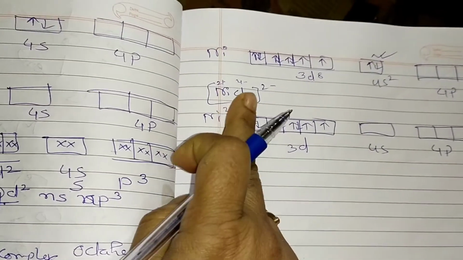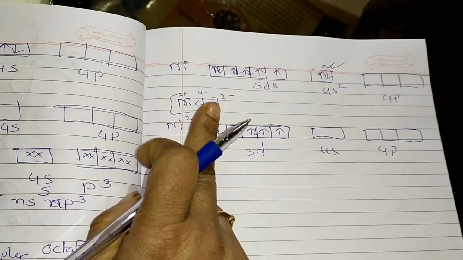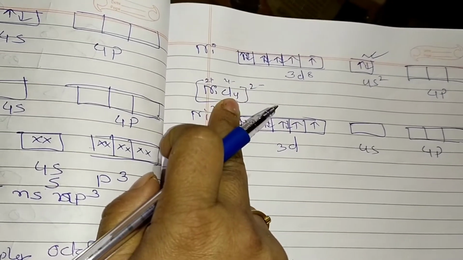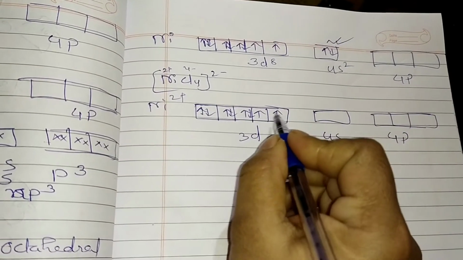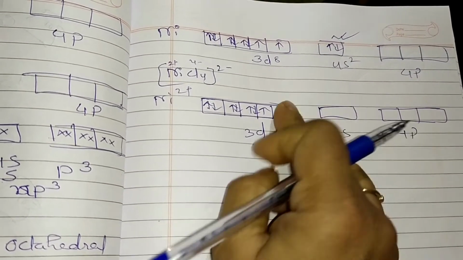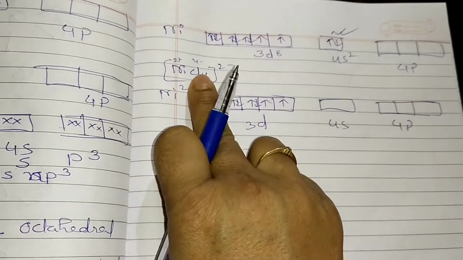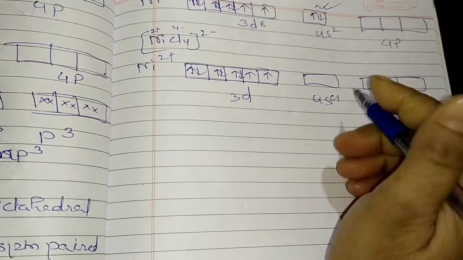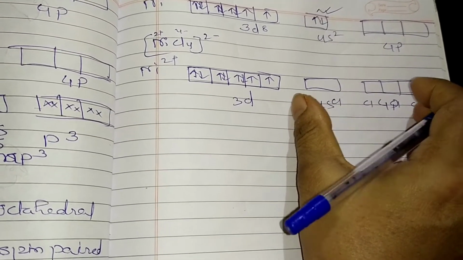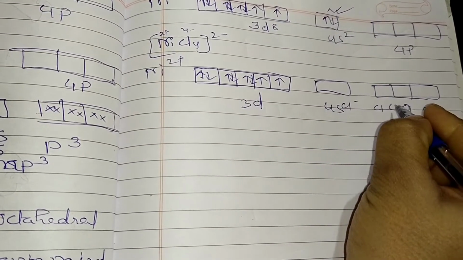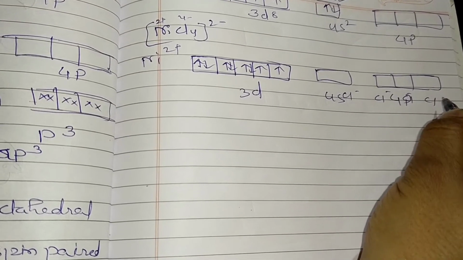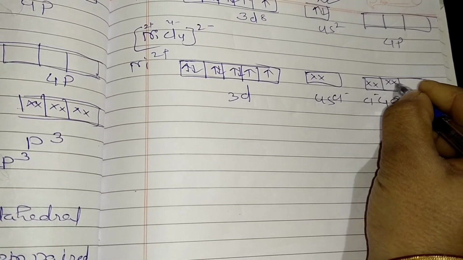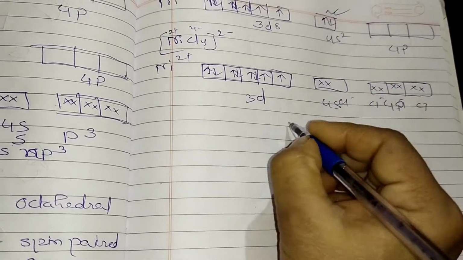Now we have to adjust Cl4, and chlorine is actually a weak ligand. When chlorine is a weak ligand, it cannot make the unpaired electrons pair up, so the unpaired electrons remain unpaired. Now the 4 chlorine atoms, Cl minus, Cl minus, Cl minus and Cl minus, will adjust here, giving their paired electrons. So what will be the hybridization here?